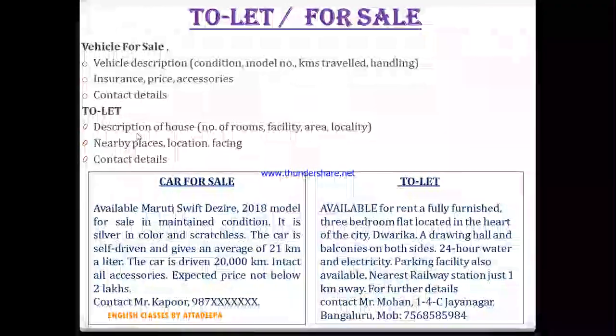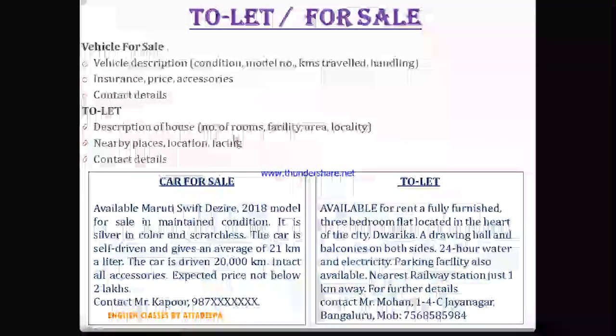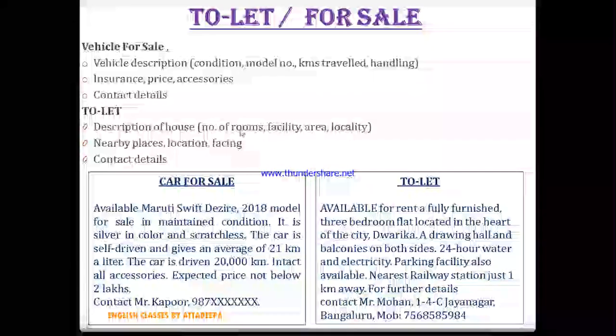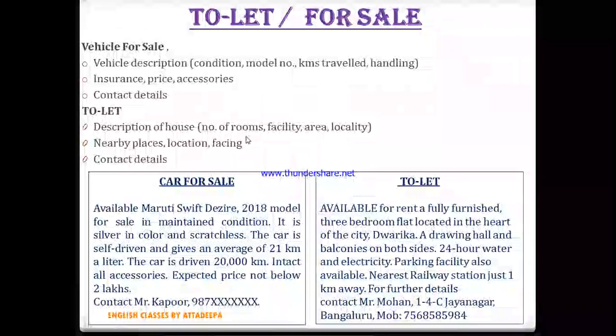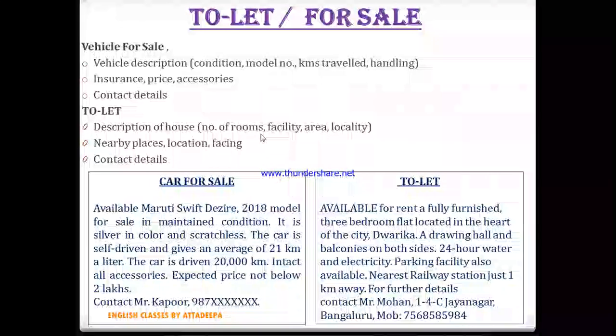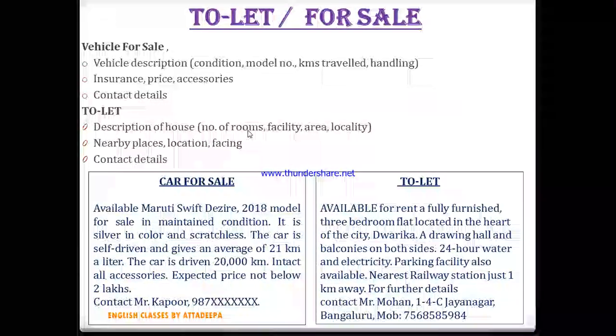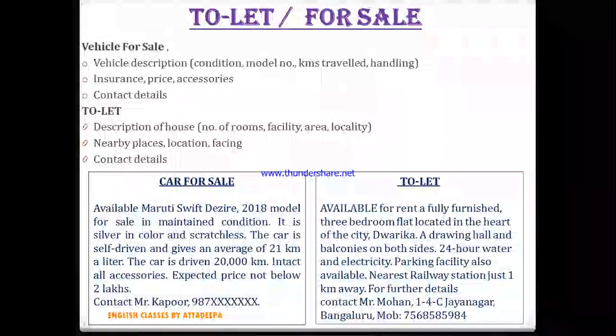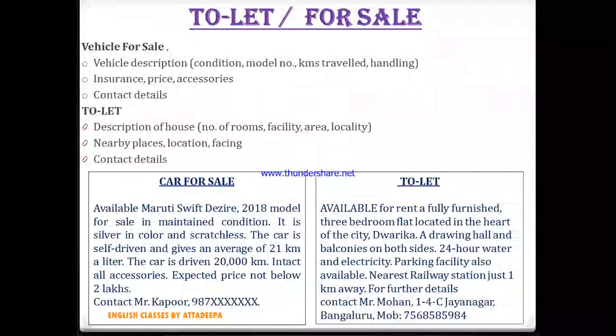Okay. Then description of house. So what do we write first? The description of house. What type of house you want to let. So number of rooms, how many rooms, like it's 1 BHK, 2 BHK, 3 BHK, 4 BHK, and how many things are there in the house. So number of rooms, number of washrooms, how is the kitchen, the way the kitchen is made, is it an open kitchen, or is it peculiarly made, or is it a modern, modular kitchen.